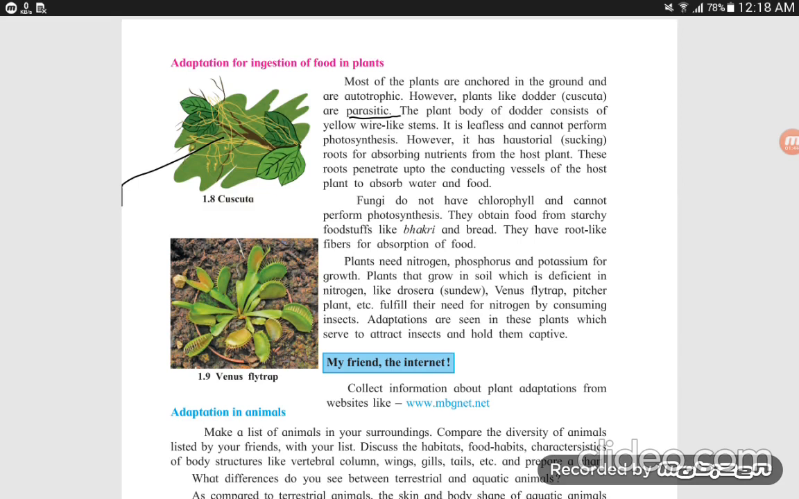Next one is fungi. Fungi do not have chlorophyll and cannot perform photosynthesis. They obtain food from starchy foodstuff like bhakri and bread. We are looking at the diagram of the fungi which grow on the bhakri and bread.